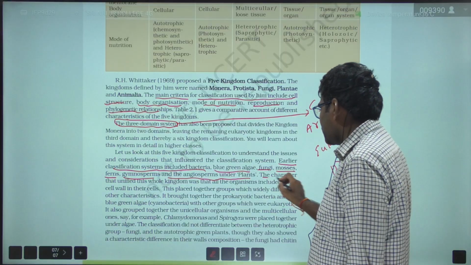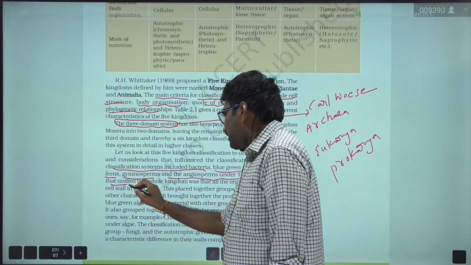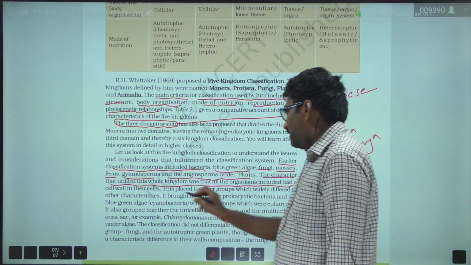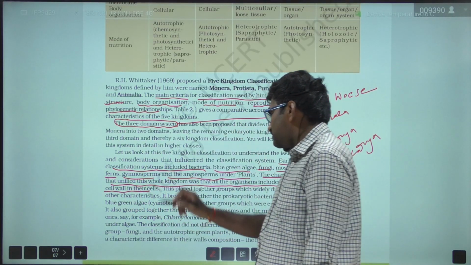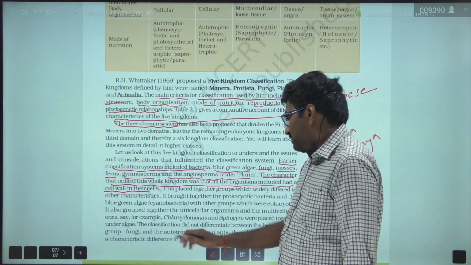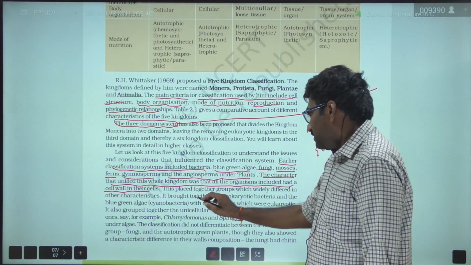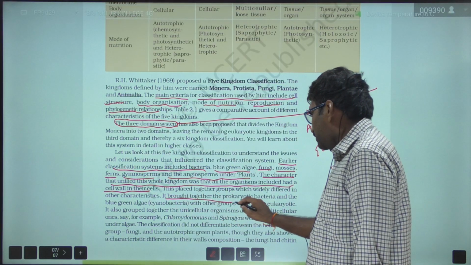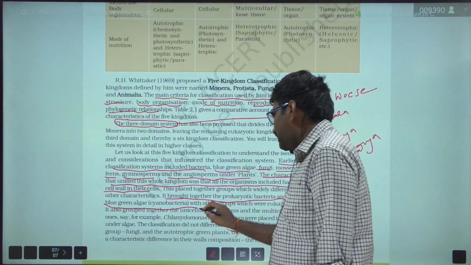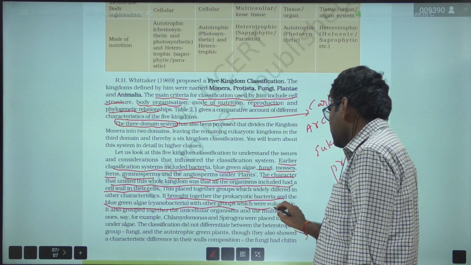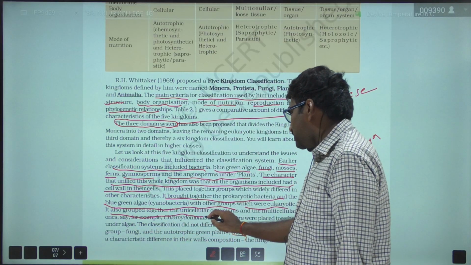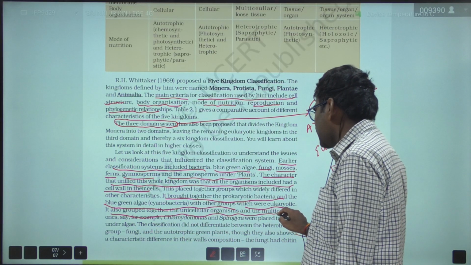The character that unified this whole kingdom was that all the organisms included had a cell wall in their cells. So this placed together groups which widely differed in other characters. It brought together prokaryotic bacteria and the blue-green algae cyanobacteria with other groups which were eukaryotic. It also grouped together the unicellular organisms and the multicellular.